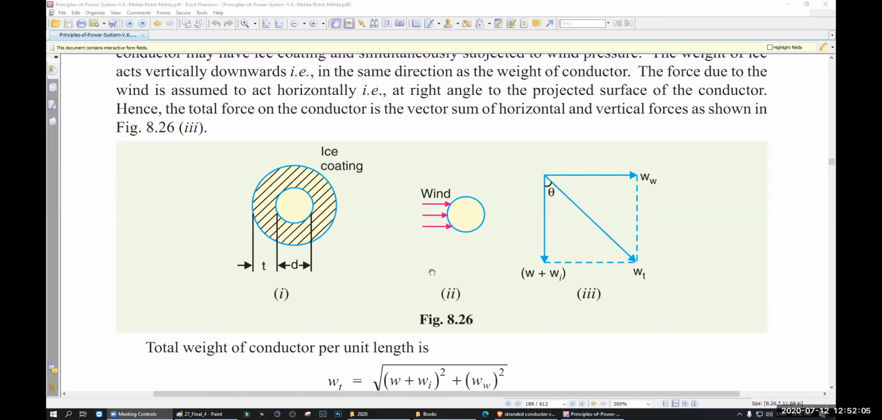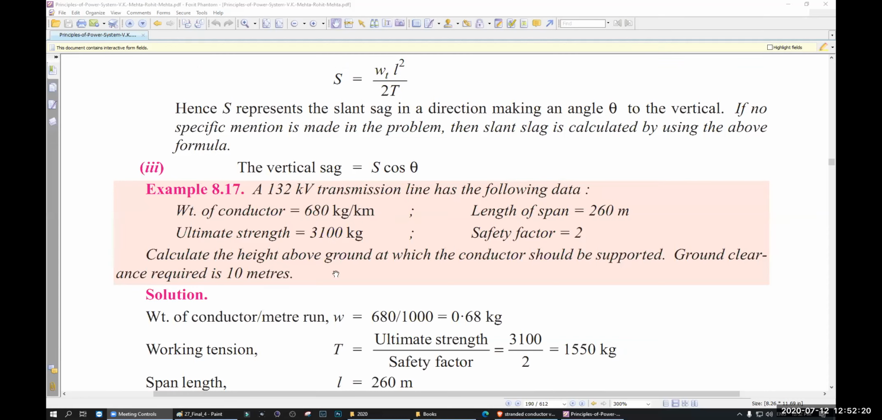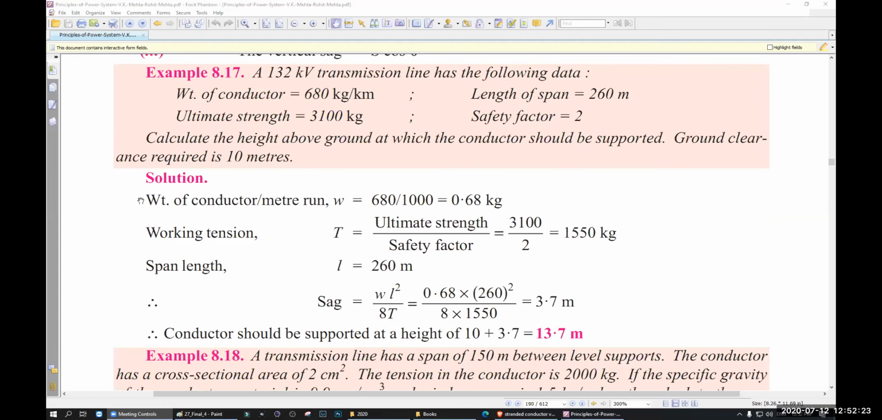What is vertical sag? Vertical sag is very hard to describe. We will talk about the vertical sag later, in the next class. Now we will calculate some sag math.